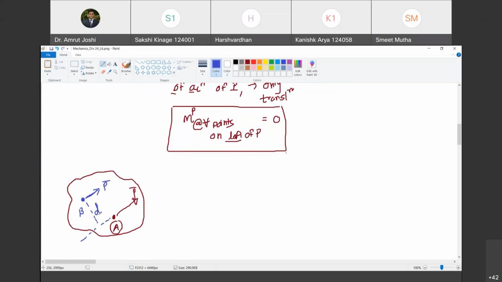Can you tell me? It is P into D. Do you agree with me? Yes, sir. And is it clockwise or anti-clockwise? Imagine you are holding the body at B. Due to this P, what kind of rotation are you going to experience? Like this. Anti-clockwise. And what is the magnitude? Magnitude is P into D. Are you with me? Yes, sir.